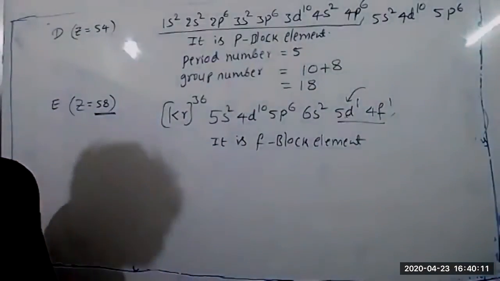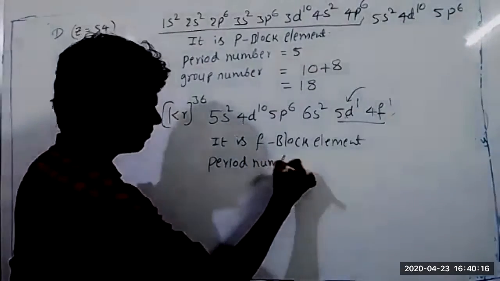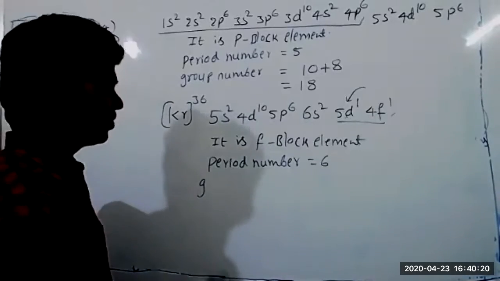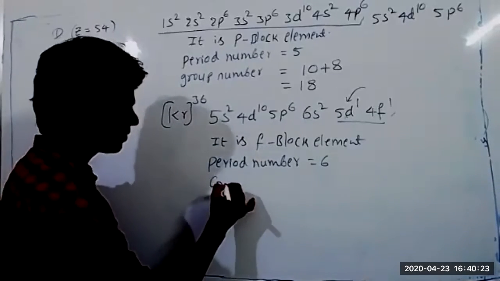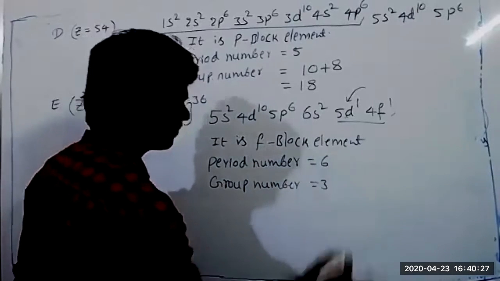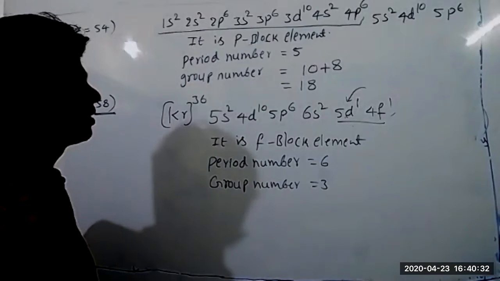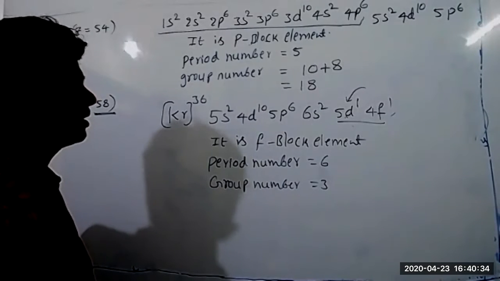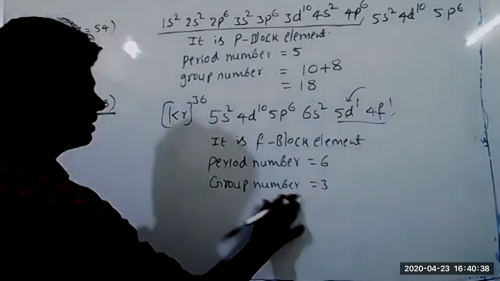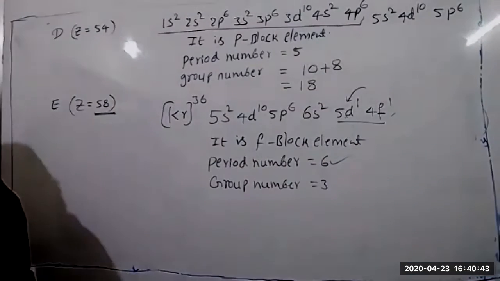Which period is it? 6th period. Period number is 6. It is an f block element. Group number is 3. We don't have to show work for finding the group since we already know it's an actinoid or lanthanoid. That's not mandatory. We just assign group 3. Otherwise, you mention the period number and block. That's sufficient.